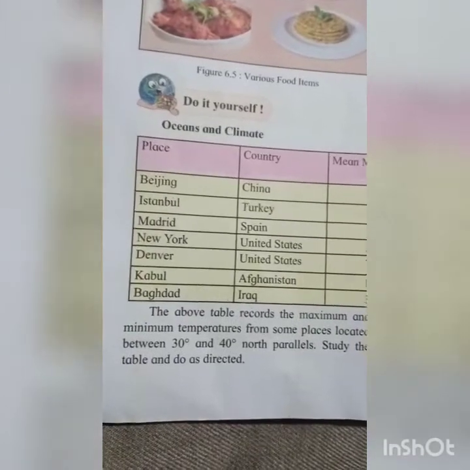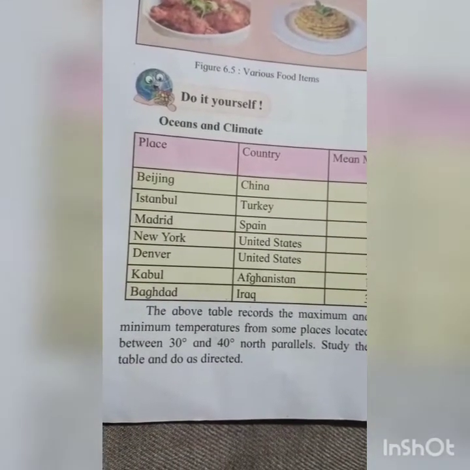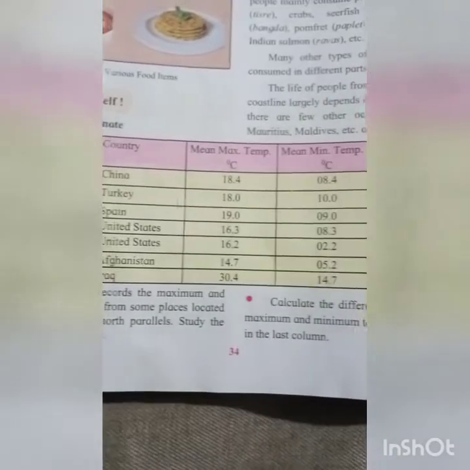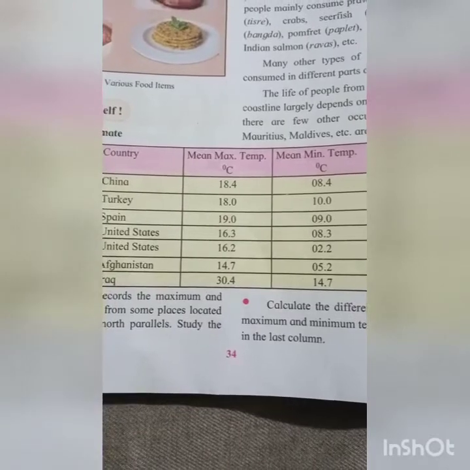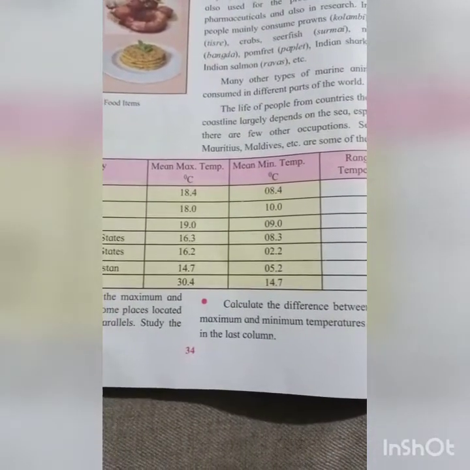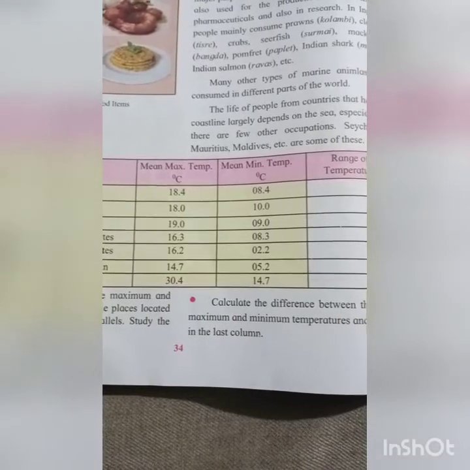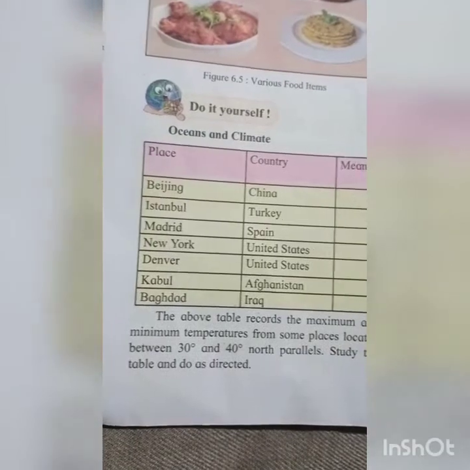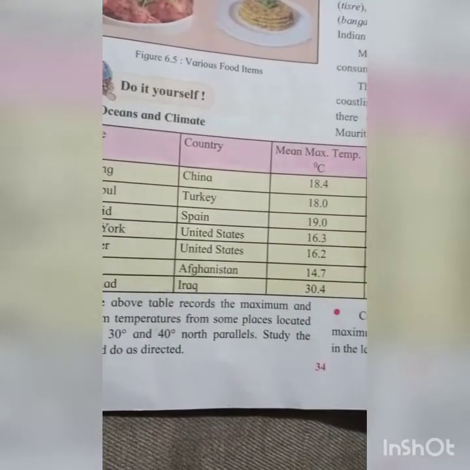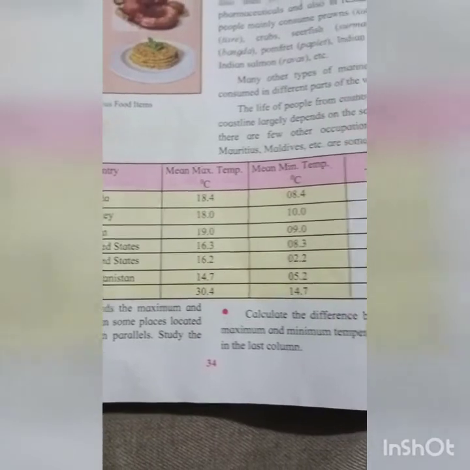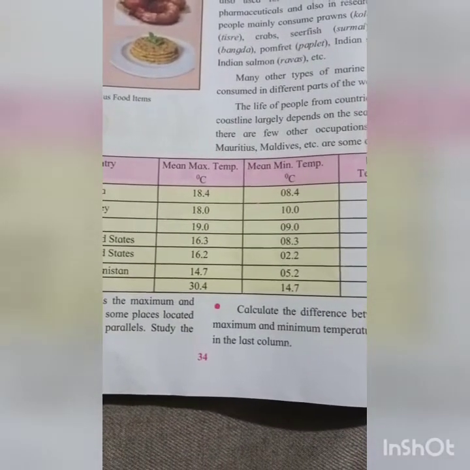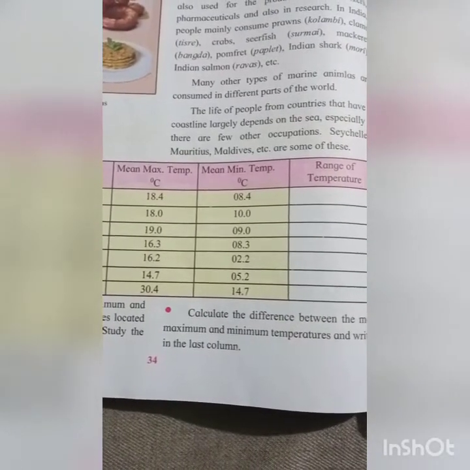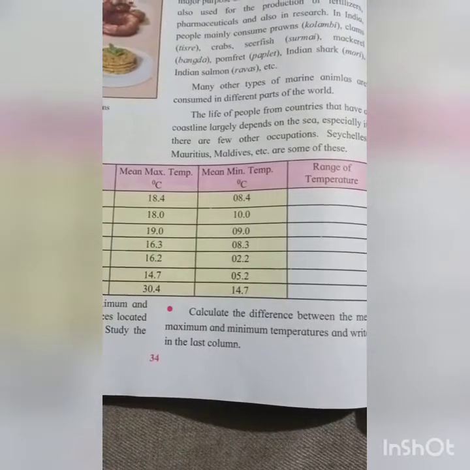And afterwards New York, country United States, mean maximum temperature, students, is 16.3 and mean minimum temperature is 08.3. Again you have to subtract, 16.3 minus 08.3, so you will get the range of temperature. Okay students, next the country is United States again, mean maximum temperature is 16.2 and mean minimum temperature is 02.2. Again you have to subtract, 16.2 minus 02.2, and you will get the range of temperature.